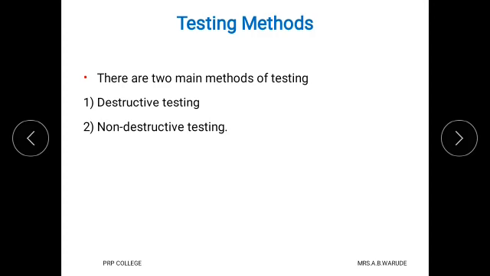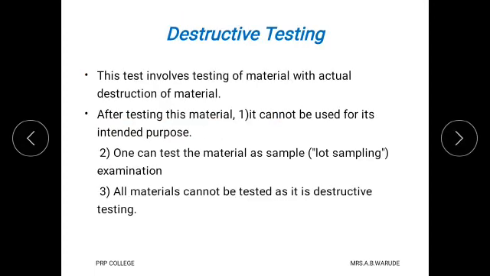And these are the two main methods of testing. First is destructive testing and second is non-destructive testing. Now we study what is meant by destructive testing method. This test involves testing of material with the actual destruction of material. That means when we use this method, the material is actually destructed and therefore it cannot be used for its intended purpose. That means that material cannot be used in future.